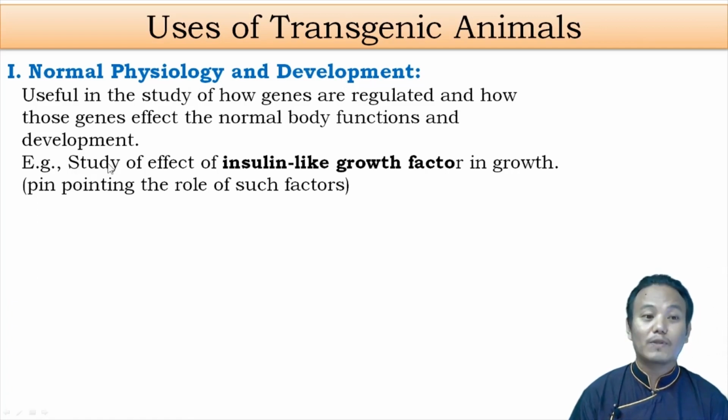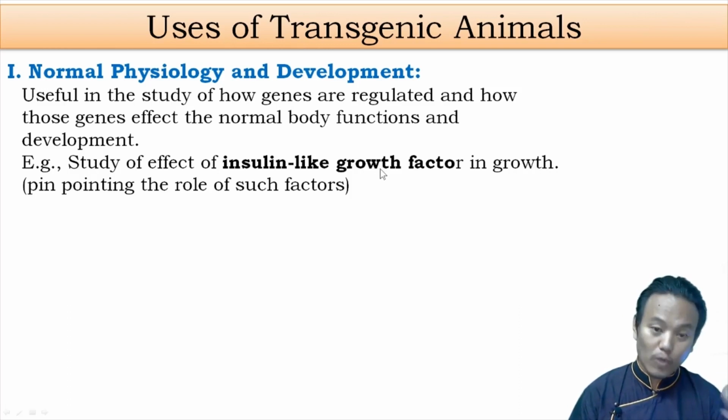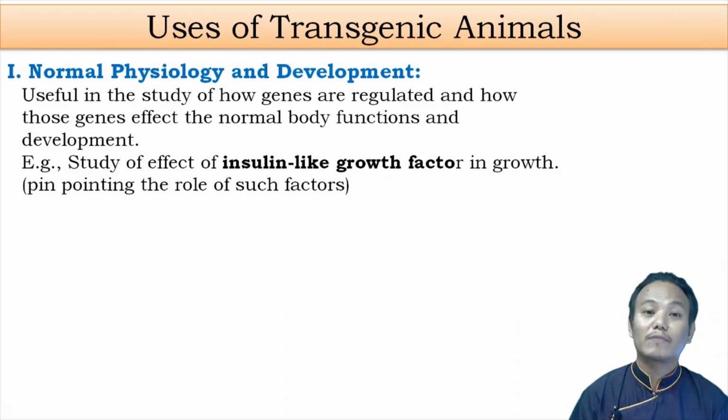For example, if you want to study the effect of certain growth factors such as insulin-like growth factor in the growth process, you can create a transgenic animal in which the gene responsible for the synthesis of insulin-like growth factor is altered, and then you can study the effect of such alteration on the animal's growth process.